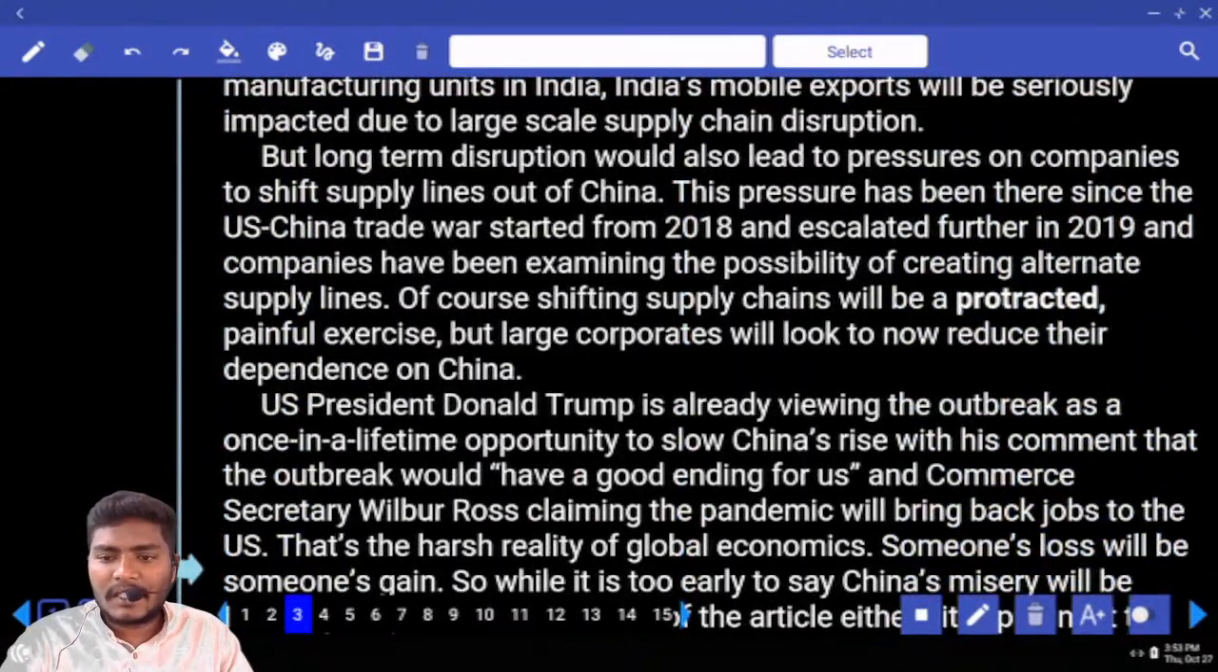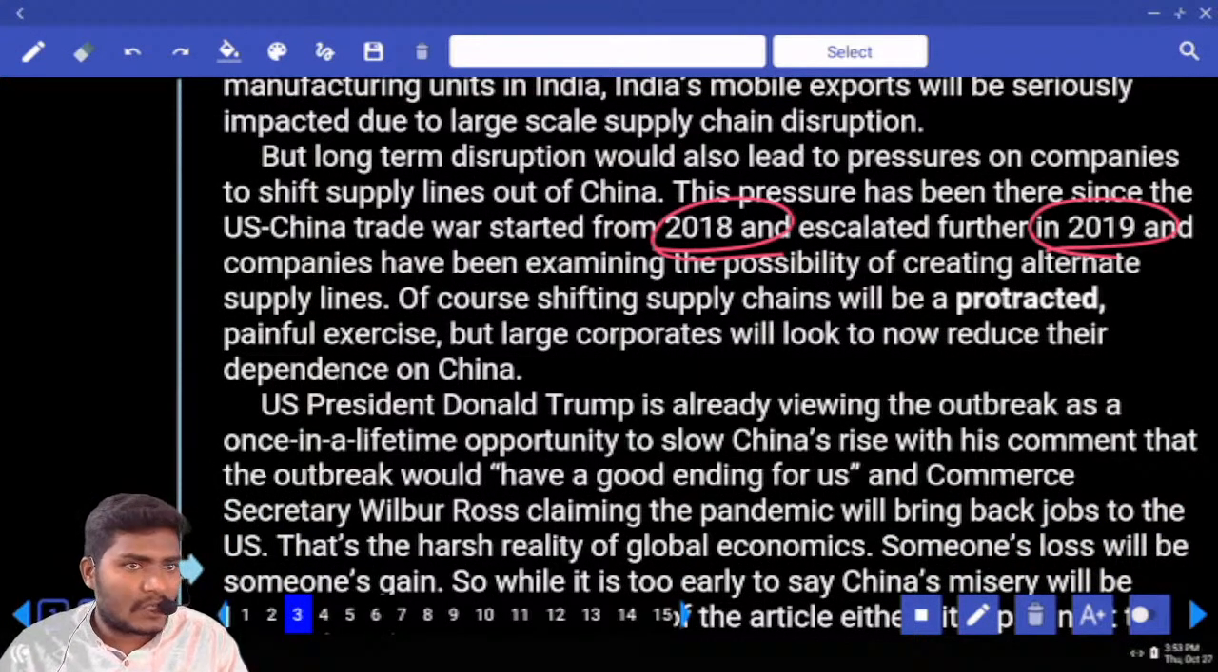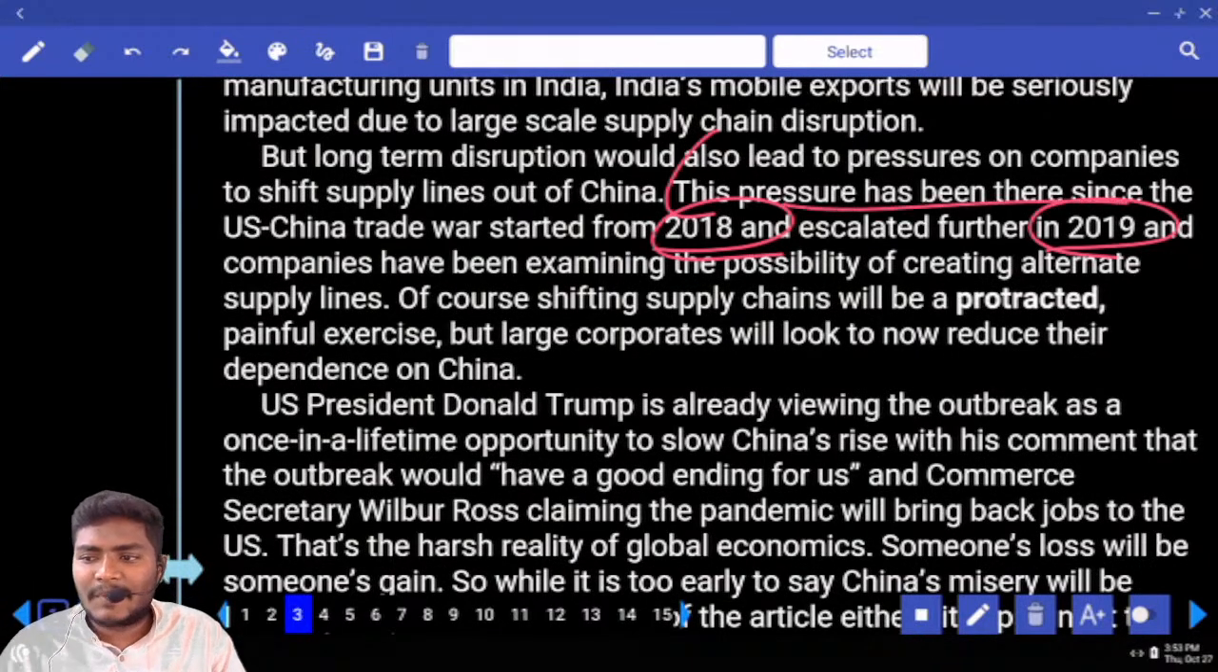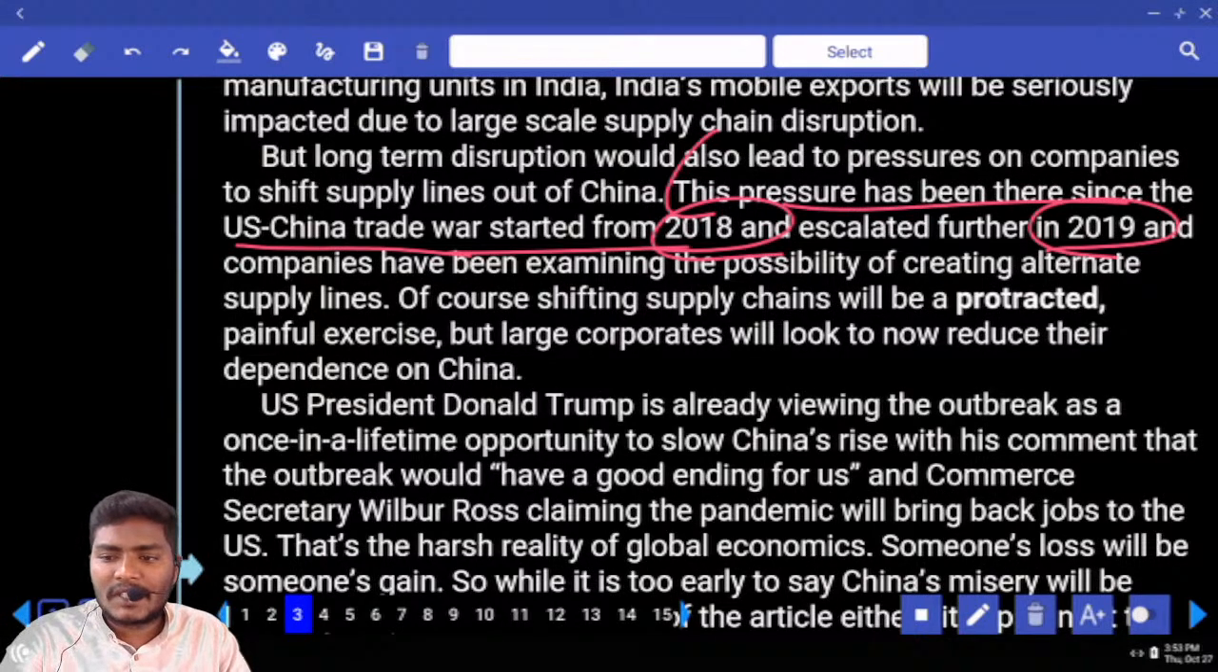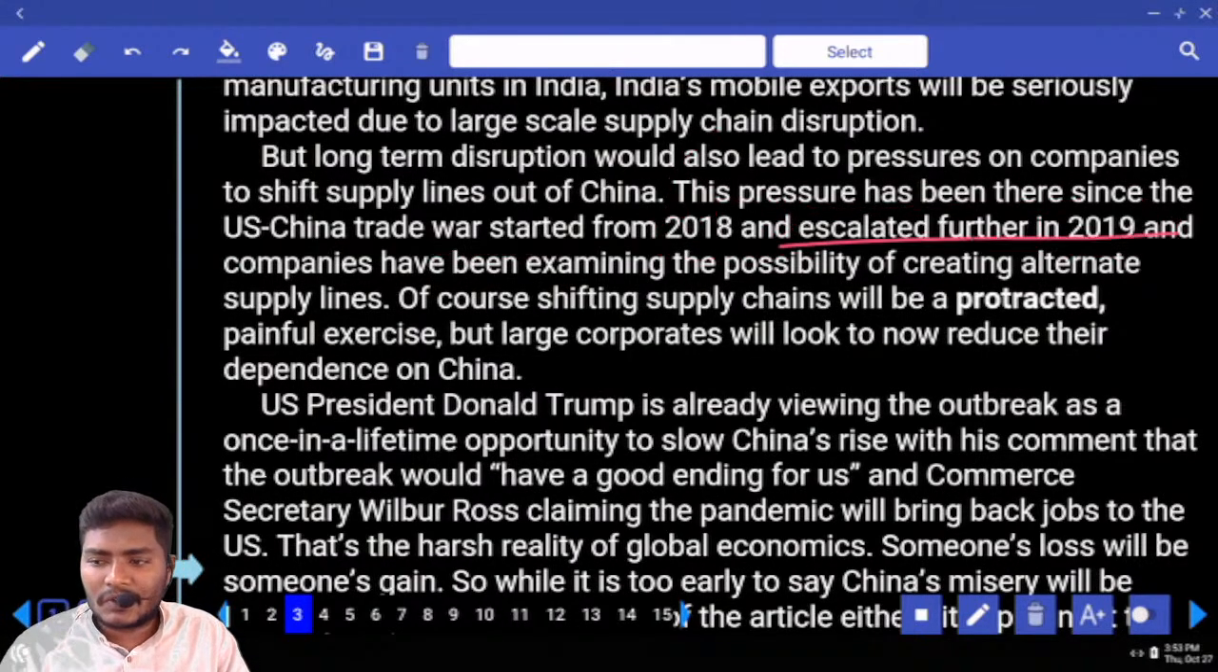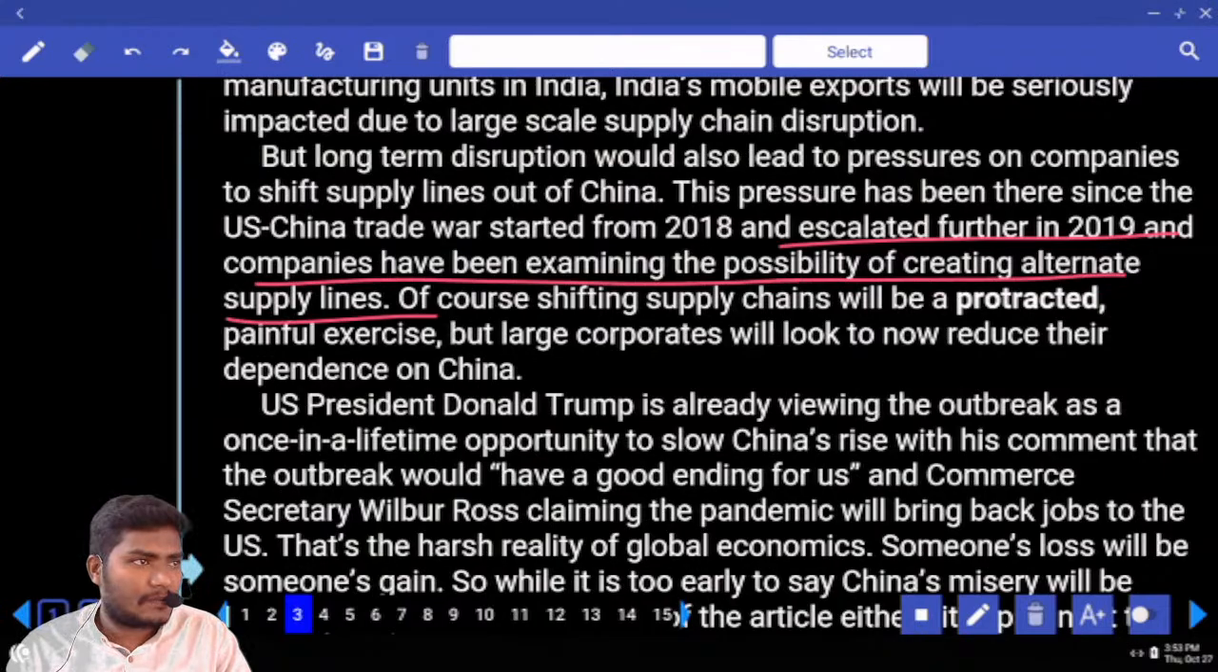Third paragraph. Where is that here? 2018, 2019. We didn't read the question. We only found direct keyword here. Now try to read this. This pressure has been there since the China-US trade war started from 2018 and escalated further in 2019. And companies have been examining the possibility of creating alternative supplies.